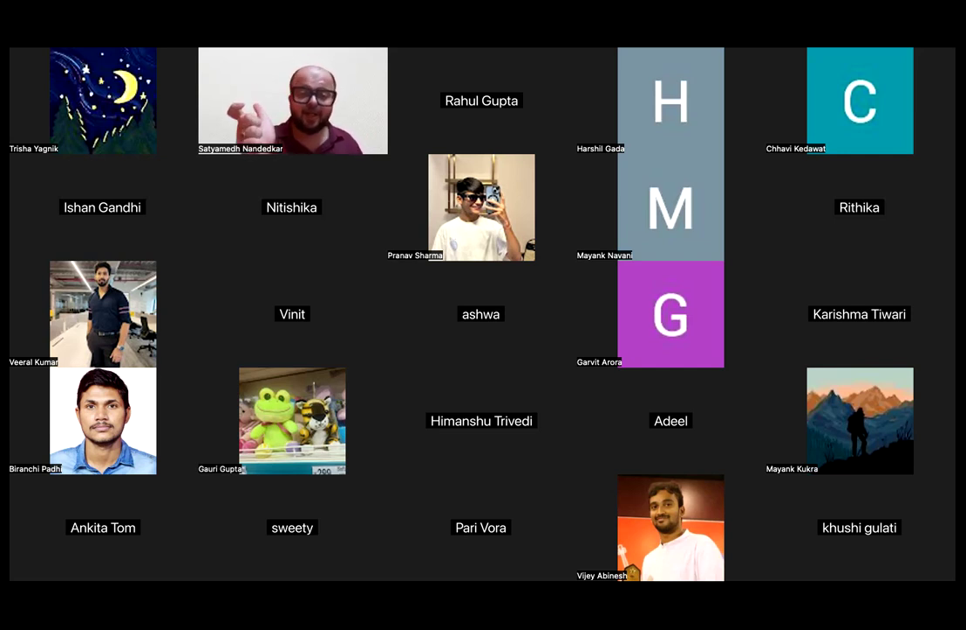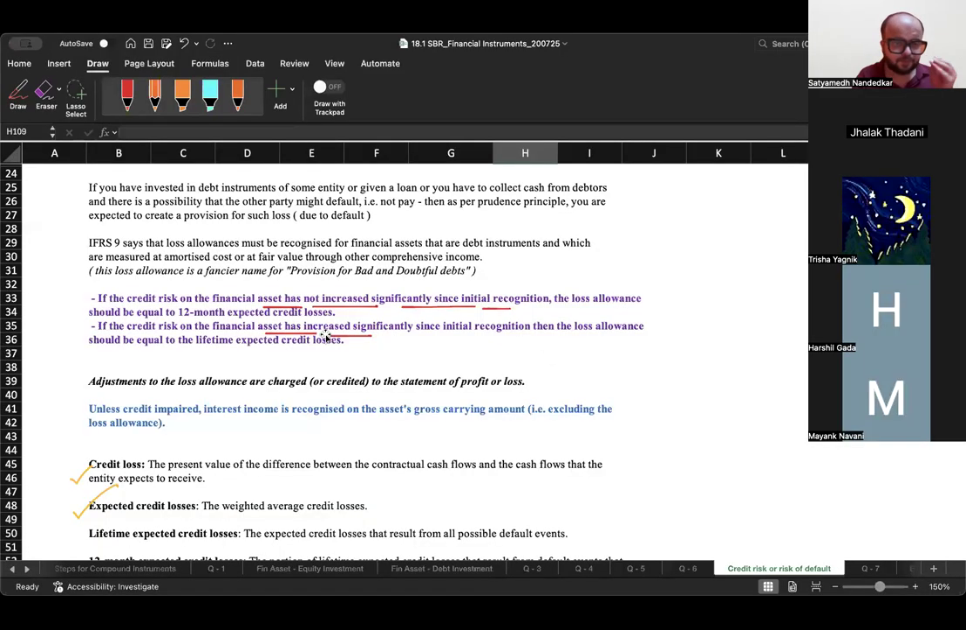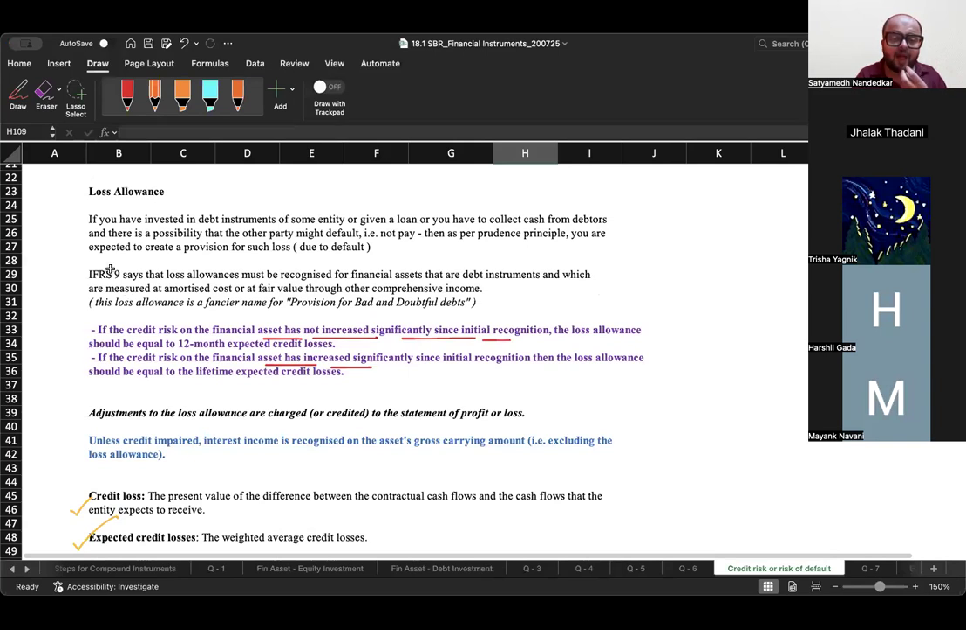Now this expected credit loss, this is an expected loss. Okay, the loss has not actually taken place. So let's understand, what does IFRS 9 say about these losses. Now, IFRS 9 says that loss allowances must be recognized for financial assets that are debt instruments and which are measured either at amortized cost or fair value through OCI. We used to call it provision for bad and doubtful debts earlier.